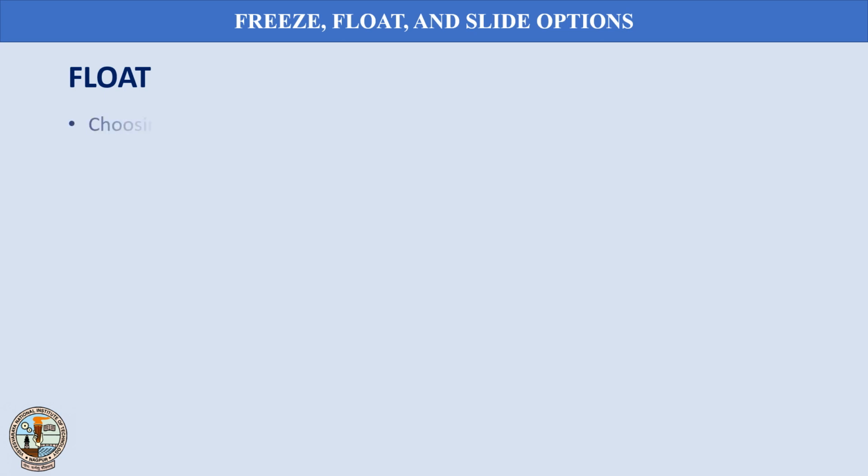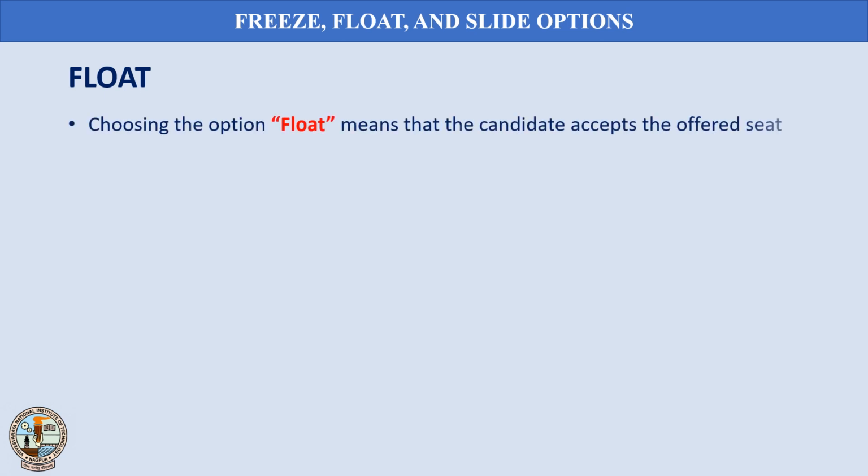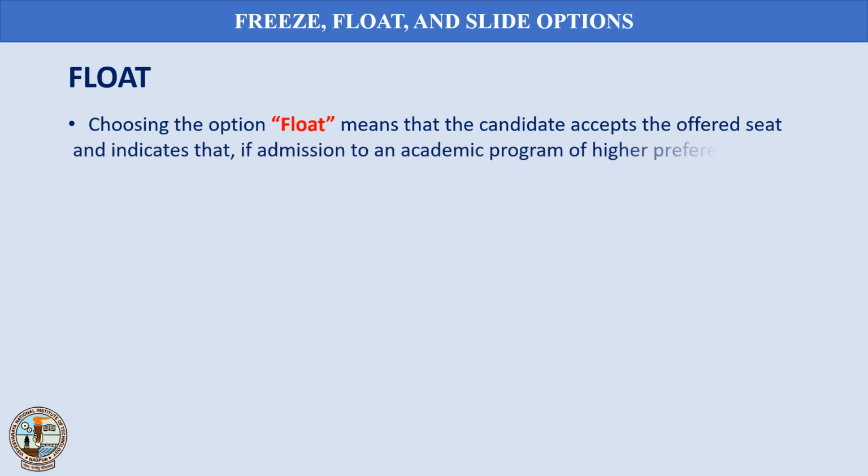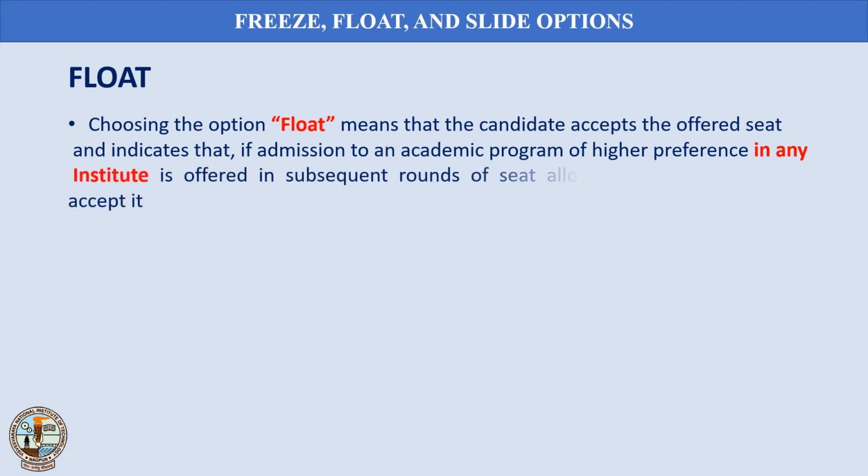Choosing the option float means that the candidate accepts the offered seat and indicates that if admission to an academic program of higher preference in any institute is offered in subsequent rounds of seat allocation, the candidate will accept it.